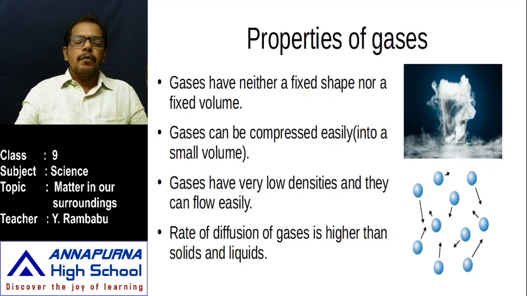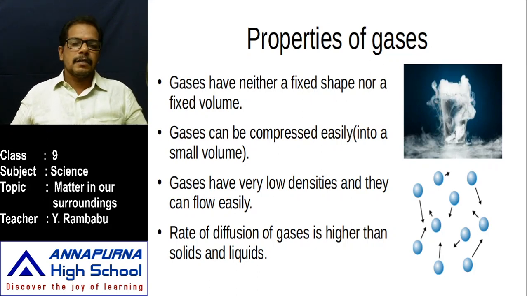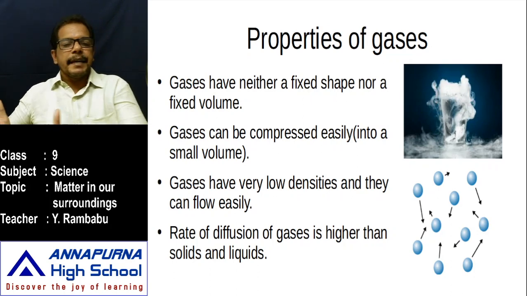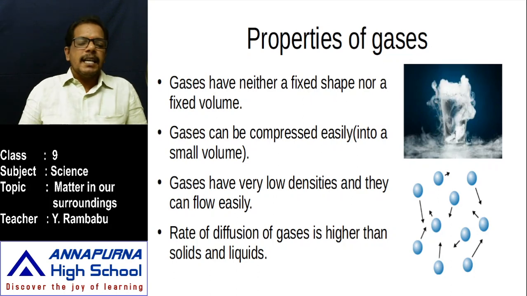For example, for cooking purposes, what is used for domestic cooking? LPG gas is used. This LPG gas is a mixture of gases enclosed in a cylinder. How much gas is it? 14.3 kilograms. Is 14.3 kilograms a larger volume of gas or a smaller volume of gas? That is a very large volume of gas. That larger volume of gas can be trapped in a smaller volume of the cylinder. Why? Because the compressibility of gases is very high.